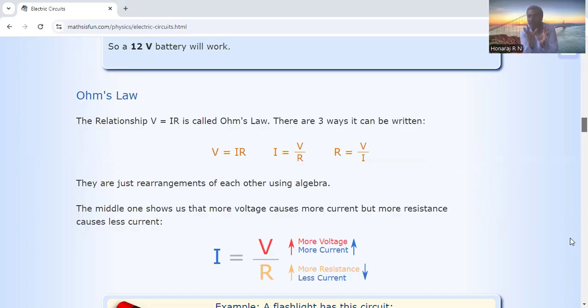For all that, the basic part is Ohm's law, and also series circuit and parallel circuit, how they work. I will just cover that syllabus in this demo. Just have a note.